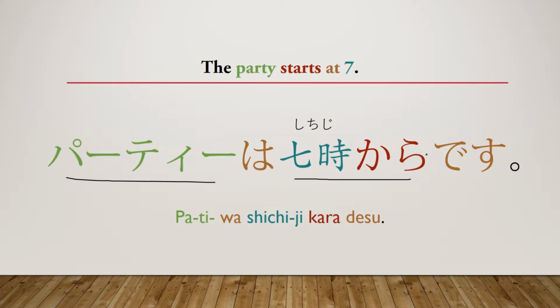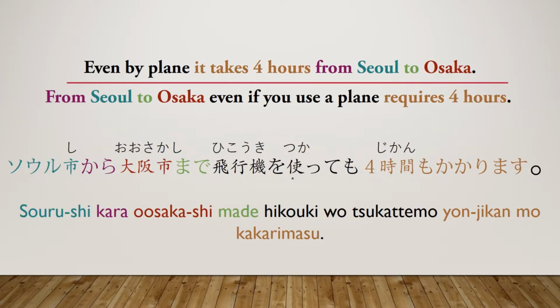Who knows when the party is going to end? She didn't specify when this party is going to end. All we know is that it's going to begin at 7, but that doesn't make it grammatically incorrect. It's just the information they decided to give. Maybe there is no set end time. So remember, you don't always need to use kara and made together. They can be separated. Okay, and the last sentence is going to be something new that I want to try.